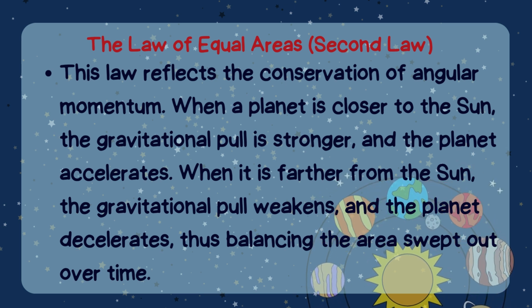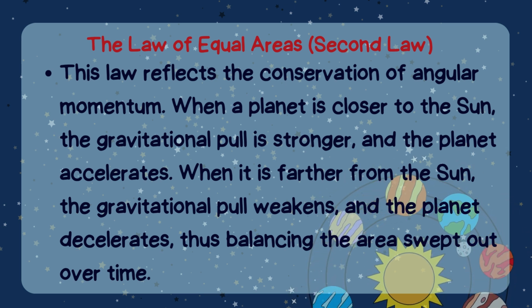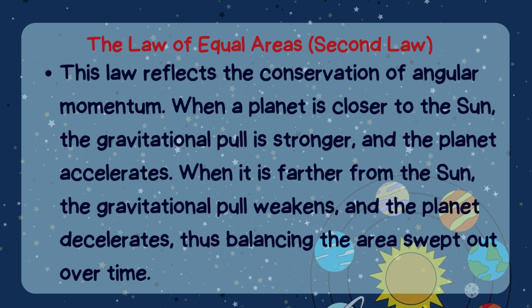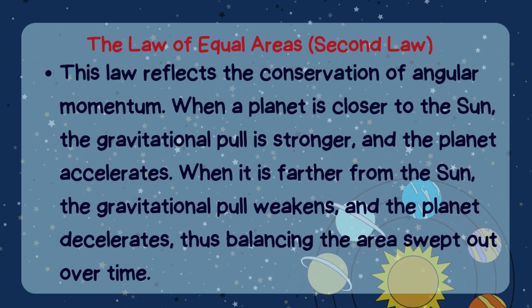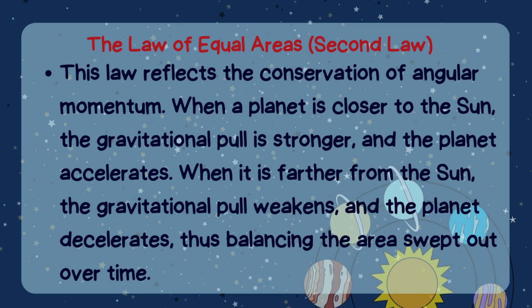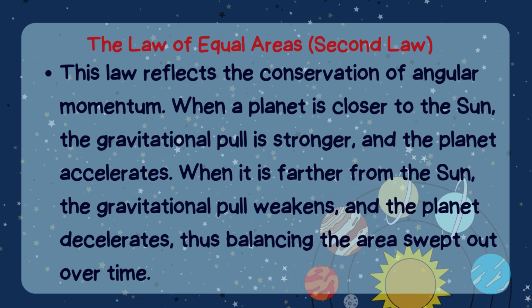When a planet is closer to the Sun, the gravitational pull is stronger and the planet accelerates. When it's farther from the Sun, the gravitational pull weakens and the planet decelerates, thus balancing the area swept out over time.